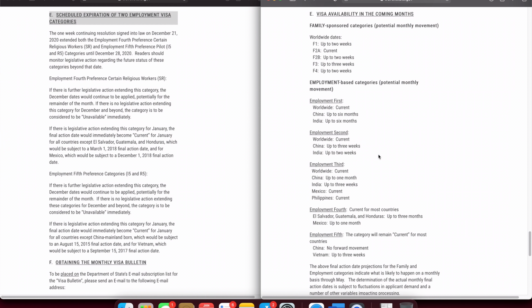So that's the expectation basically, unless the rules change, unless some of those immigration policies that are being proposed by the Biden administration come into law. We are not going to see much progression in the EB2 or EB3 category. So expect 2 to 3 weeks for China, and up to 2 weeks for India for EB2. And for EB3, expect up to 3 weeks progression every month for India.